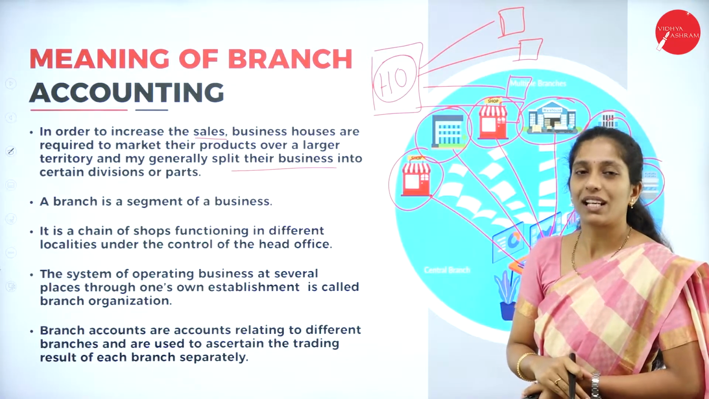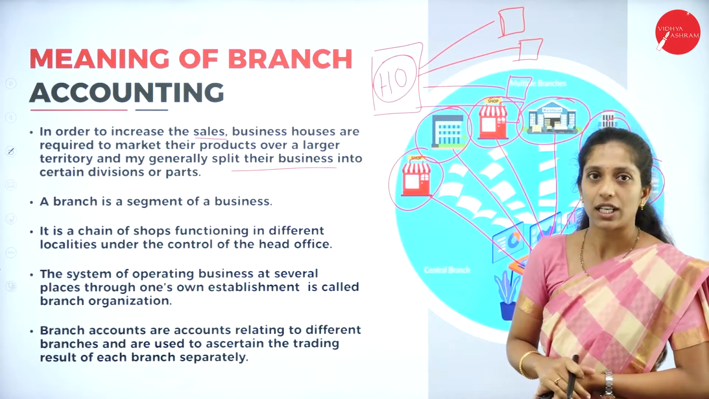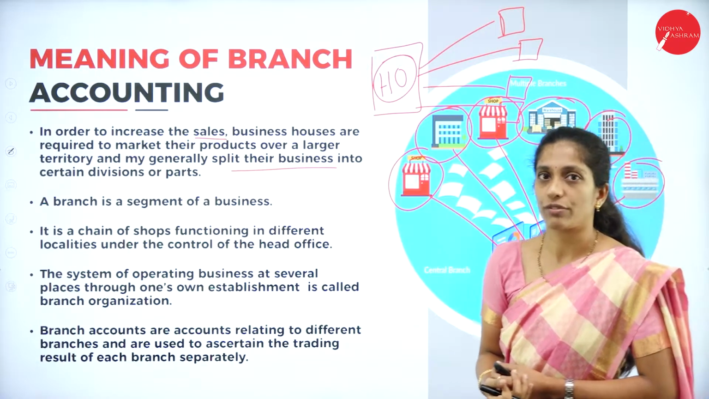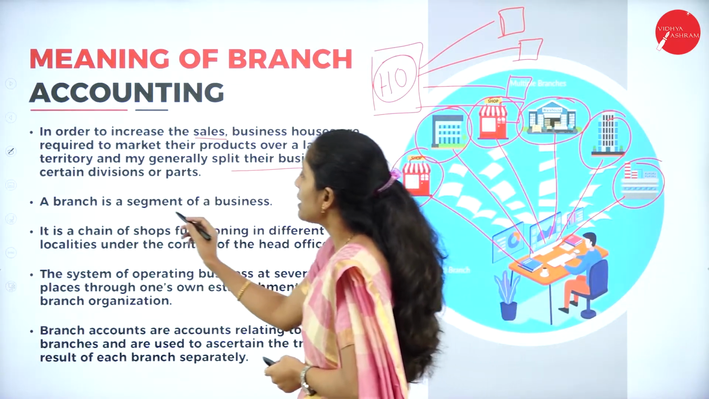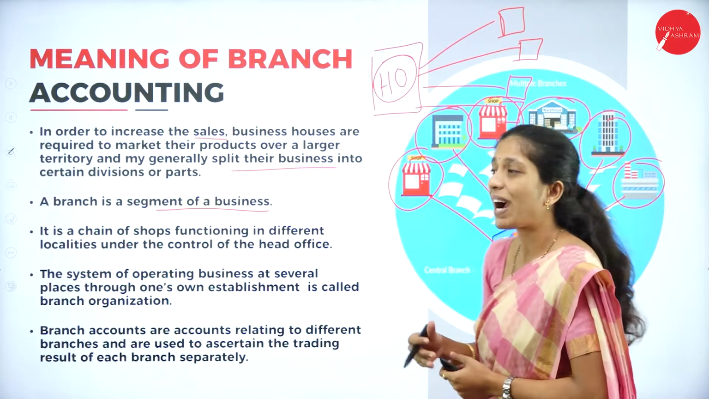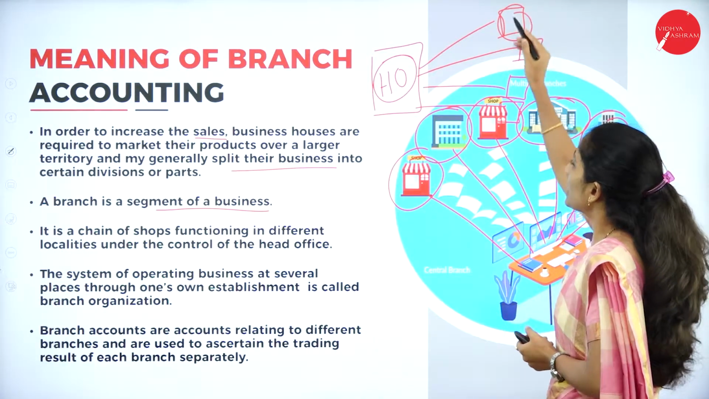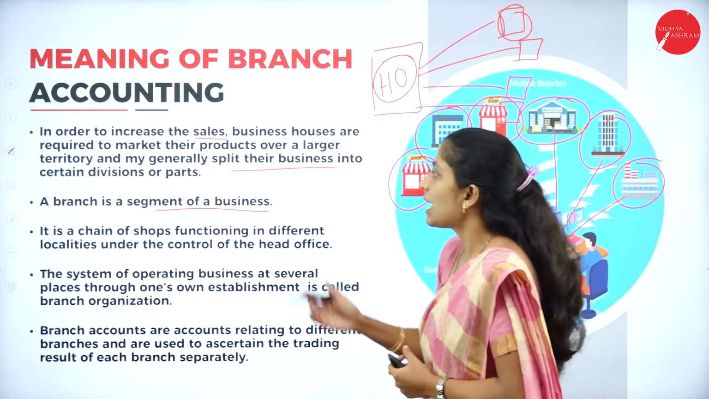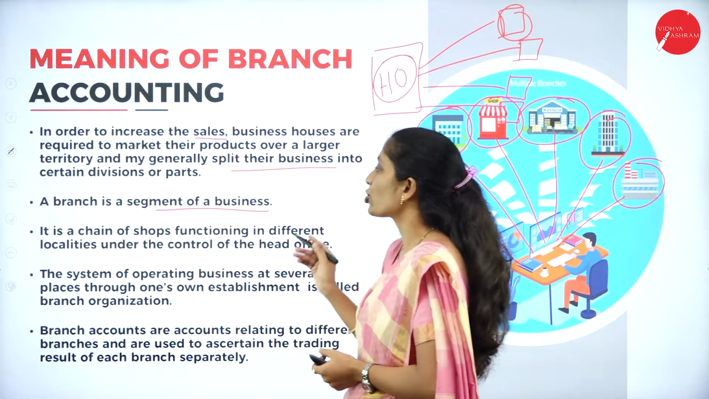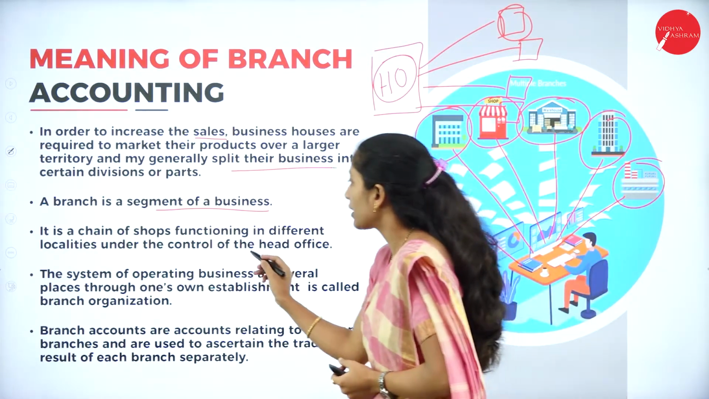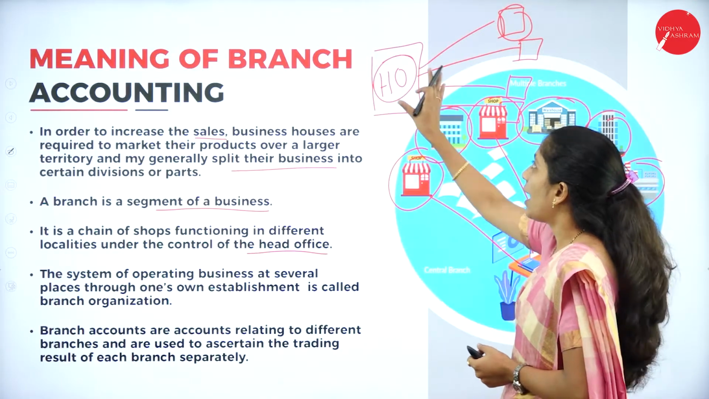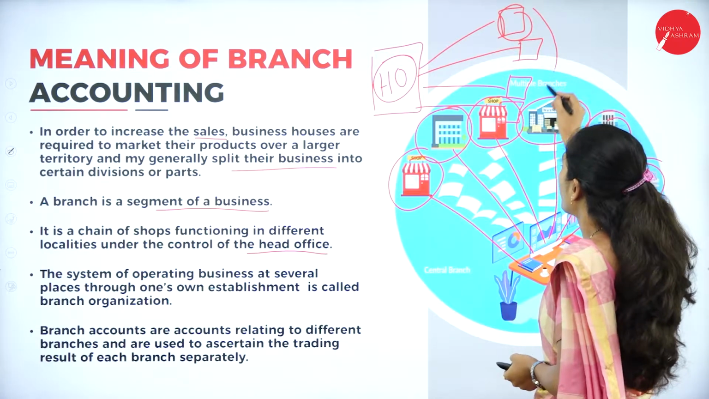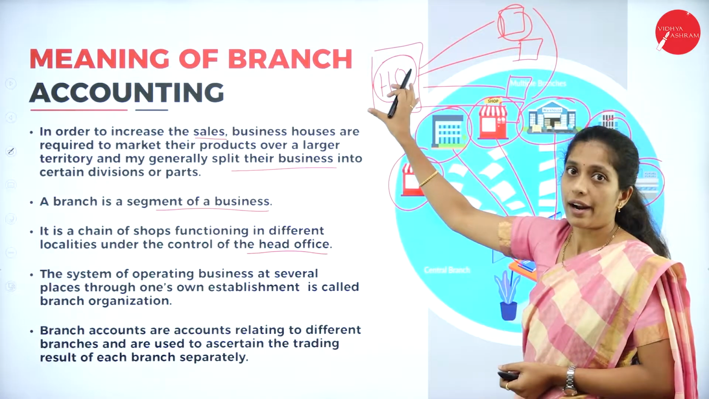Hope you have understood the meaning of branch as well as what branch accounting is and why the business is going to open a branch in different parts of the country. So a branch is a segment of the business. In the sense, it is a part of the business. So here this unit is a part of this main business. It is a chain of shops functioning in different localities under the control of the head office. I have already told you the main office is called the head office. So here the control of all these branches will be in the hands of the head office.